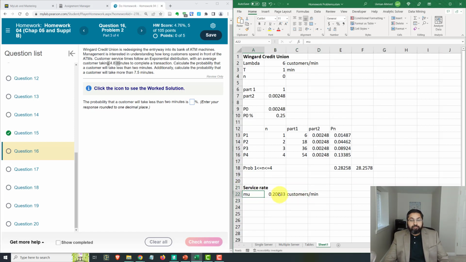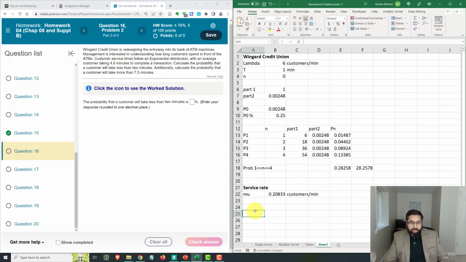If you want to do mu in hours, you could do 60 minutes divided by 4.8, the average time a customer takes, and that will be 12.5 customers per hour. But I don't want to do mu in hours because I have to find probabilities about customers taking 2 minutes or 7.5 minutes, things like that. So I'm going to keep this in customers per minute. So you do 1 over average time taken in minutes to get customers per minute, or 60 minutes divided by average time taken in minutes to get customers per hour, right? So that's how you find mu.